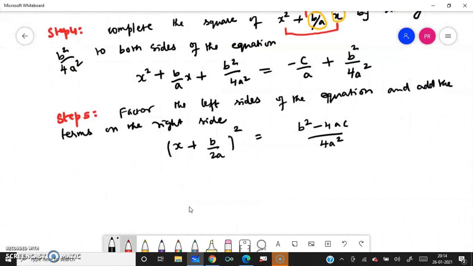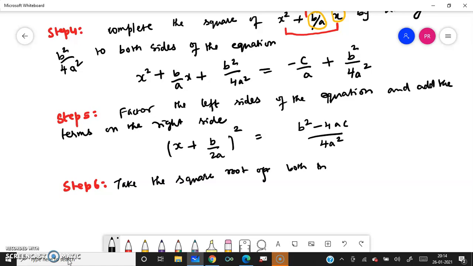Now what is the step 6? Now we go to the step 6. It is very simple. Step 6 is take the square root on both the sides of the equation.